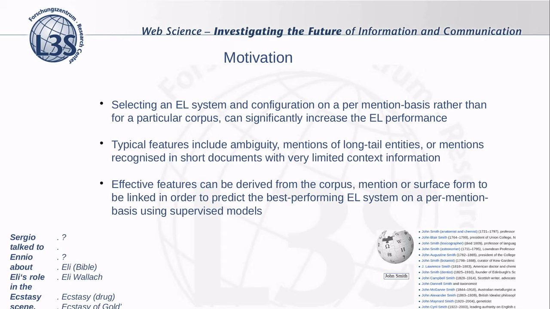So, drawing on these observations, we argue that effective features can be derived from the corpus, dimensions, as well as the surface form to be linked in order to predict the best performing entity linking system on a per mention basis, using supervised models.